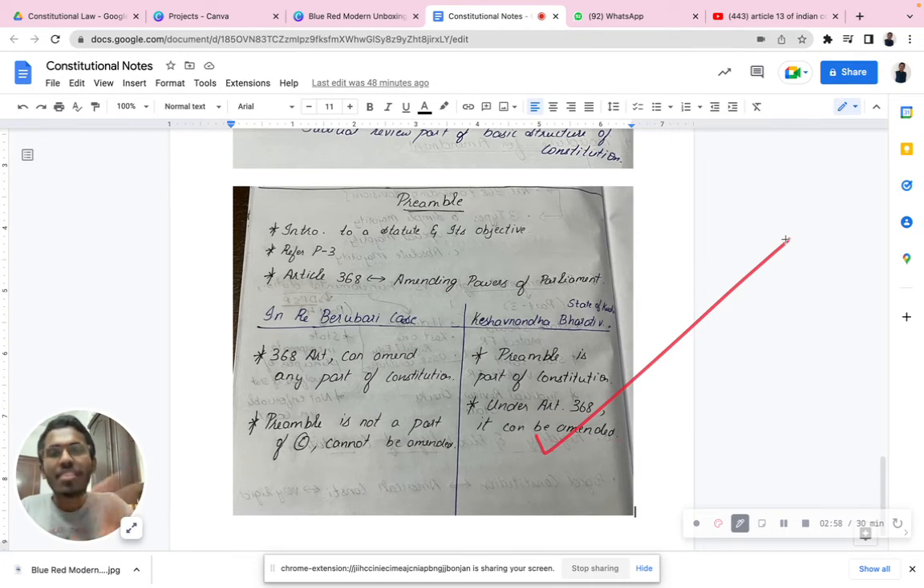That's it. So this is a very important aspect you need to know about preamble, because I've tried to explain this in a very simplified manner. I explained what preamble is, what the essence of it is, what is mentioned: sovereign, socialist, secular, republic, democracy, all that I've explained to you, and two case laws, the Berubari case and the Kesavananda Bharati case. So that's all. Here ends my video.